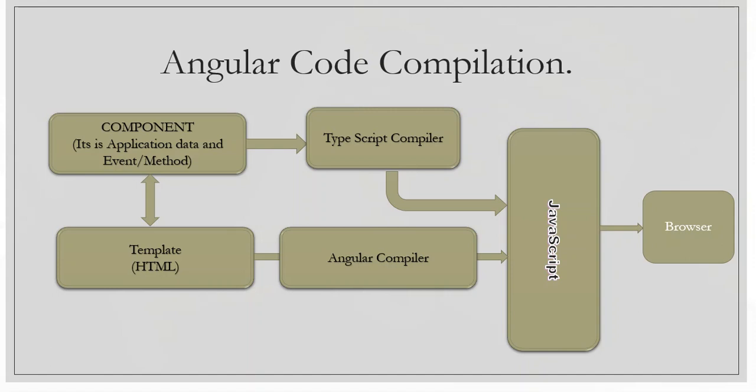If we change the property value in the component, it automatically reflects in the HTML view. So I hope we are now clear on how the Angular code compilation process happens and how we get the output on our browser.